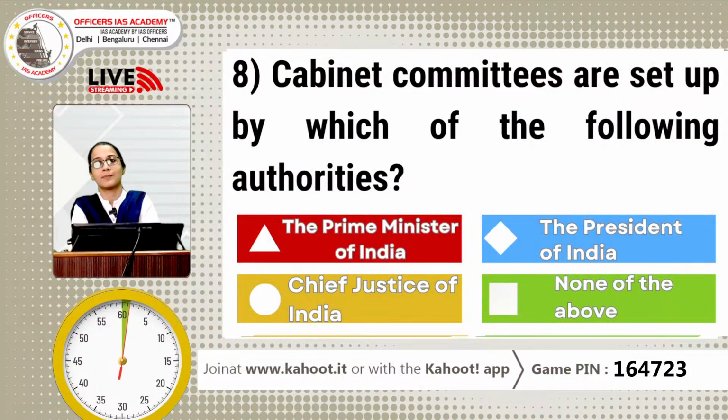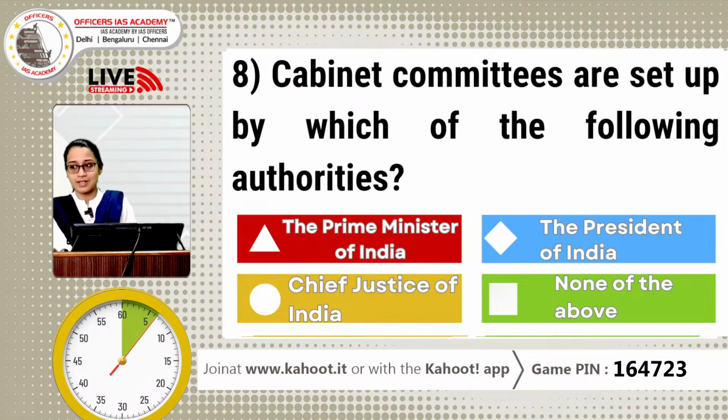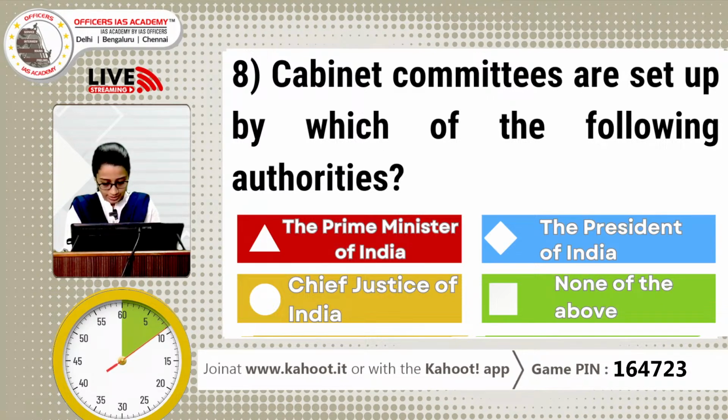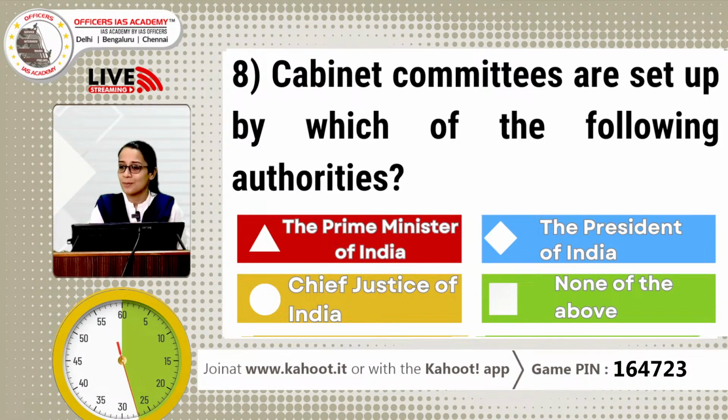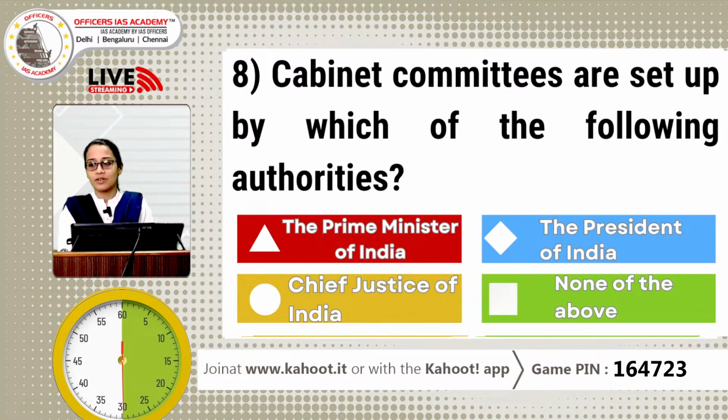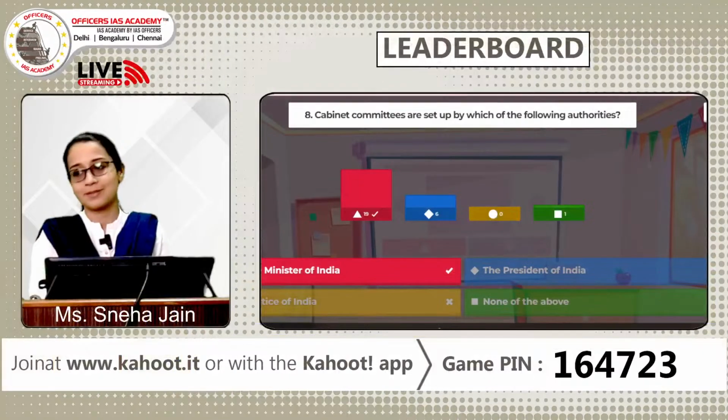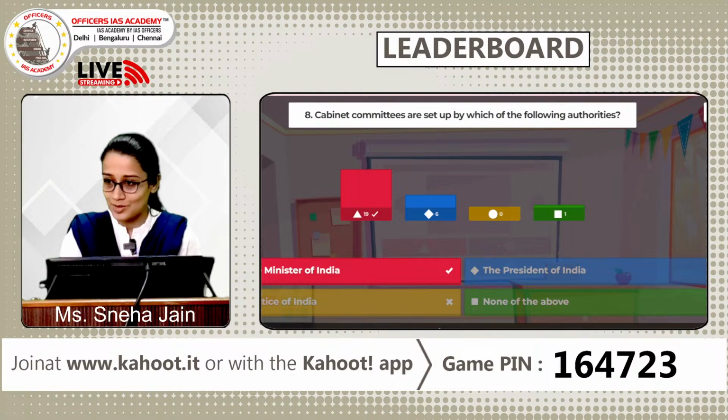Moving ahead to question number 8 from Polity. Cabinet committees are set up by which of the following authorities? Option A, the Prime Minister of India. Option B, the President of India. Option C, Chief Justice of India. And D, none of the above. Yes, most of you have already marked your answer. Wonderful. You still have 15 seconds left, but wonderful. Let's save our time. Congratulations to all of them who have participated because 90% of you have got this answer right. The answer is Prime Minister of India.